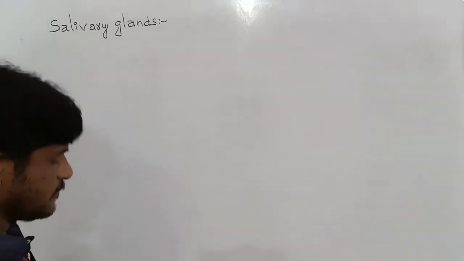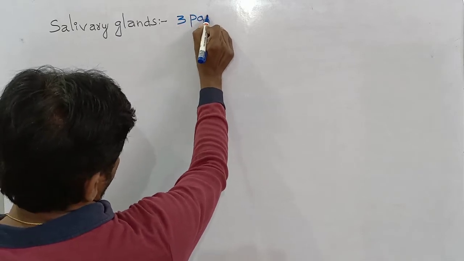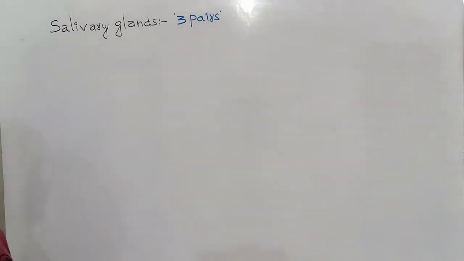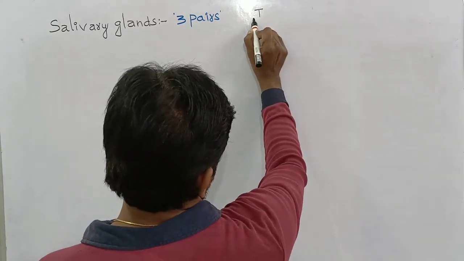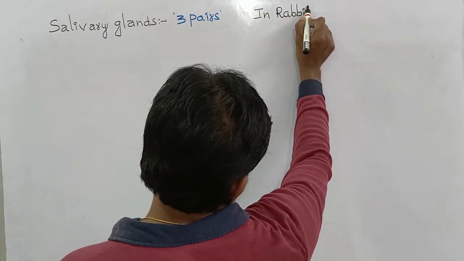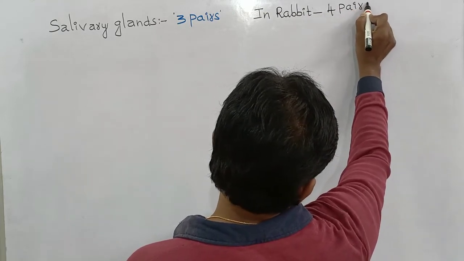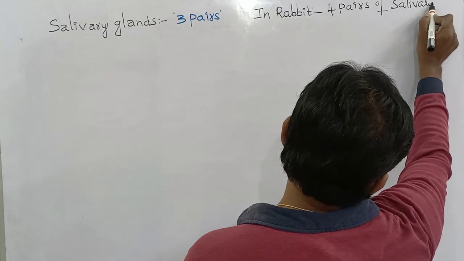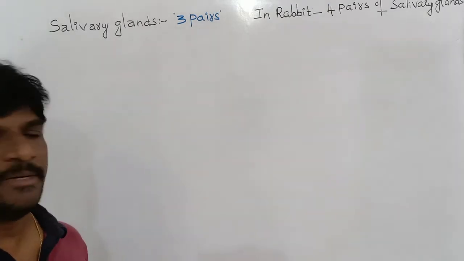In man, there are three pairs of salivary glands present, whereas in other mammals like rabbit, there are four pairs of salivary glands.